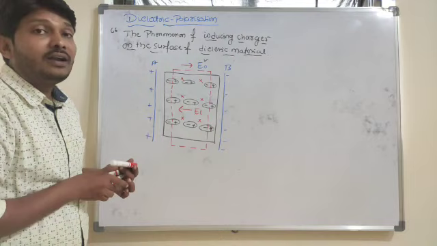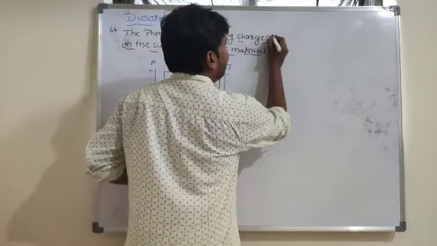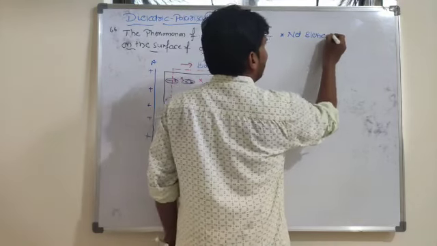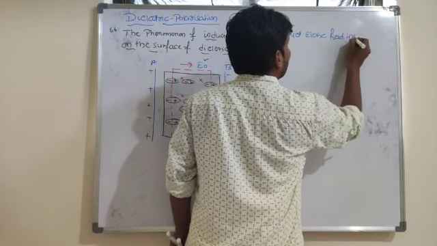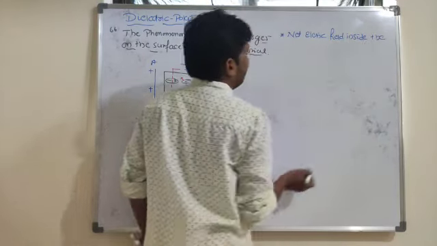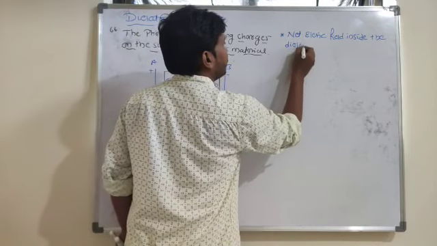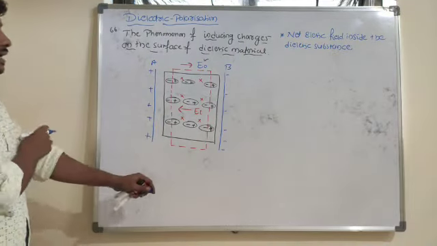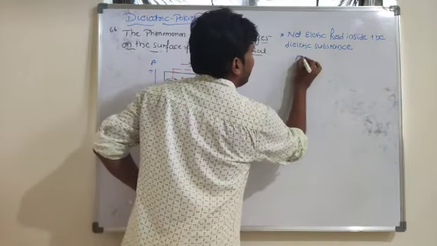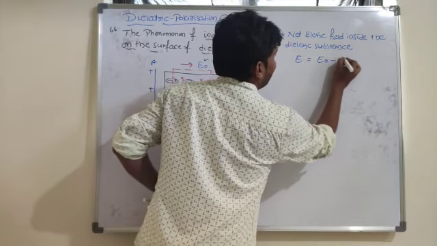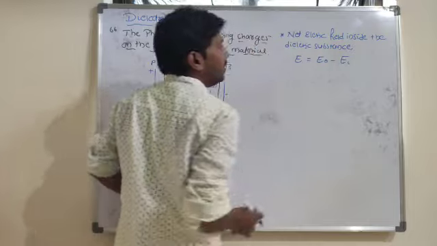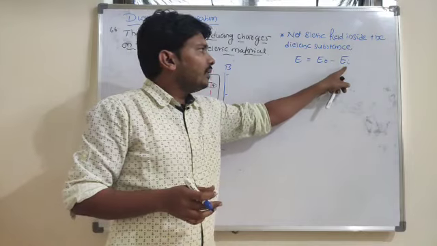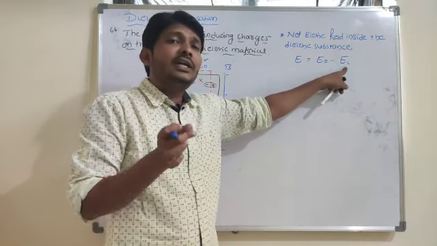Now I want to calculate the net electric field inside the dielectric substance. Net electric field means the external electric field minus the induced electric field. So the net electric field E is equal to E naught minus E of I, where E of I means the induced electric field.